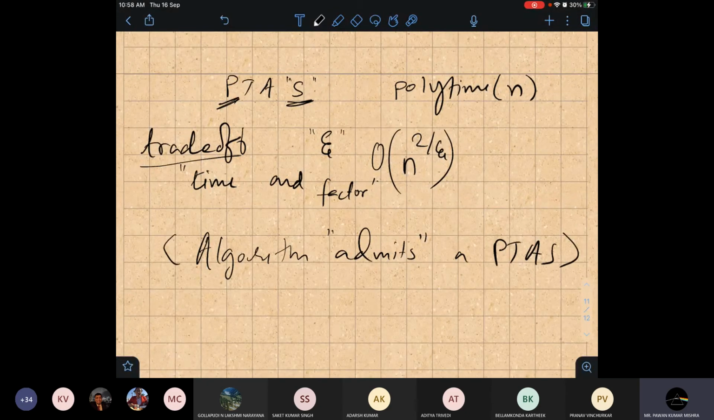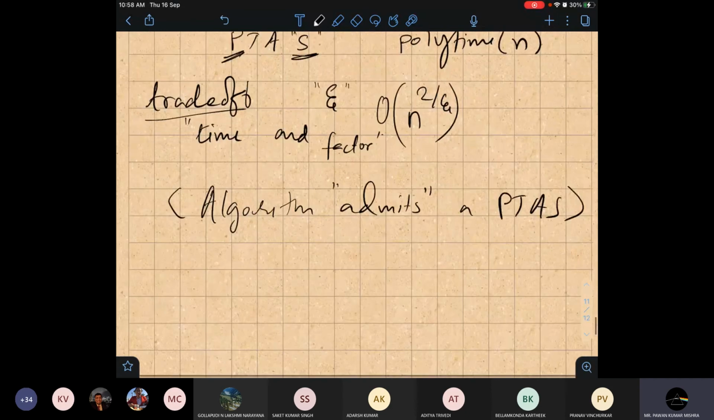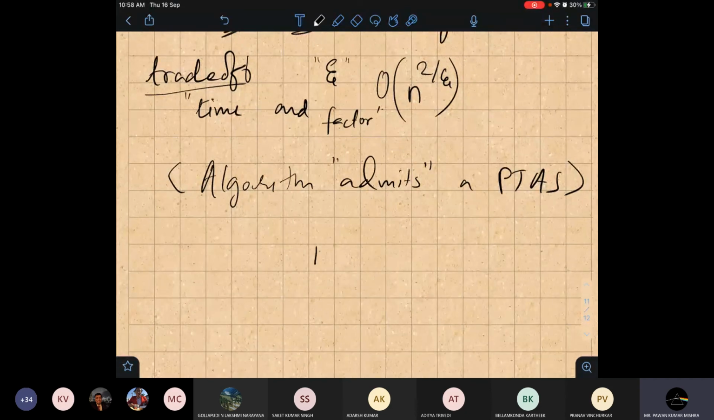I have designed such an algorithm which admits a PTAS, meaning there is a trade-off relation between time and factor. If I can establish such a relationship, and this is not easy to design because it involves more challenge. You also cannot design a PTAS for every problem. There are very few select problems for which we can design a PTAS. For vertex cover we cannot design a PTAS, because we know that we cannot go beyond 1.36.